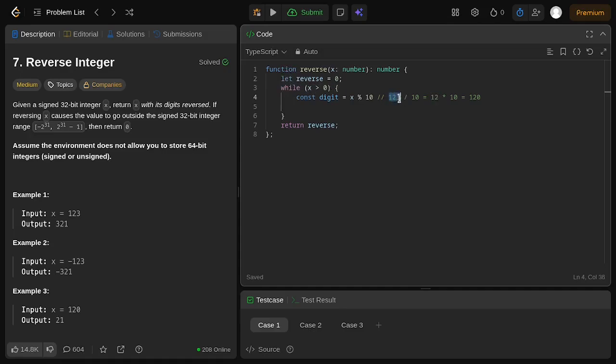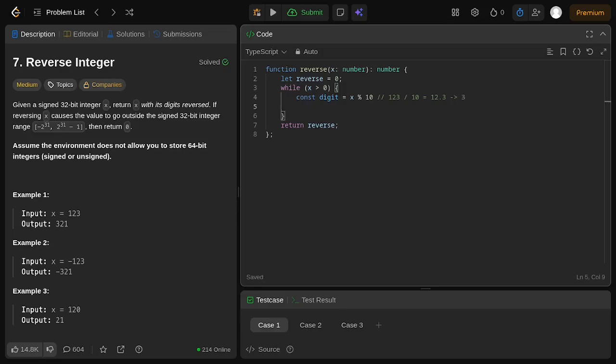That way we are comparing the 123 with the 120 and we get 3, and then 3 will be returned as the digit. That is one of many ways to return this. But in reality, if we use division, we get 12.3, but using the remainder operator we get 3 instead. 3 is being stored as the digit.